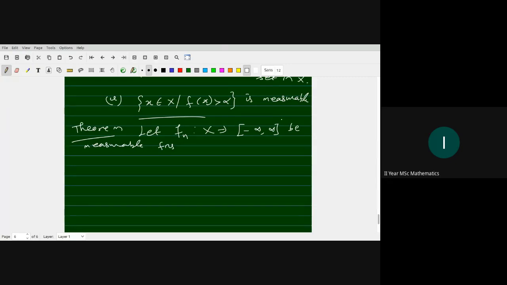So f1 from x to minus infinity, infinity, be measurable for n from 1, 2, 3 and so on. Okay, then we are going to prove the following things. First one: supremum of fn, infimum over n of fn, limit as n tends to infinity of supremum fn, that is the limit supremum of fn, and the limit infimum of fn. Okay, these four functions are measurable.